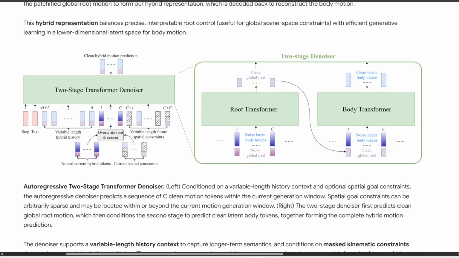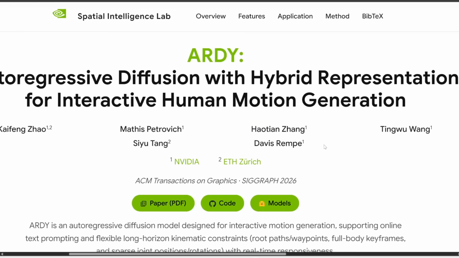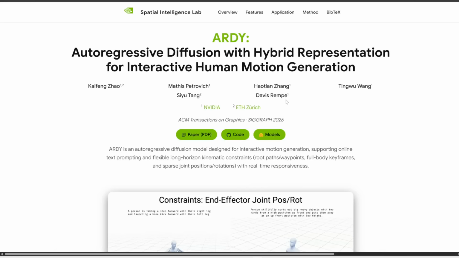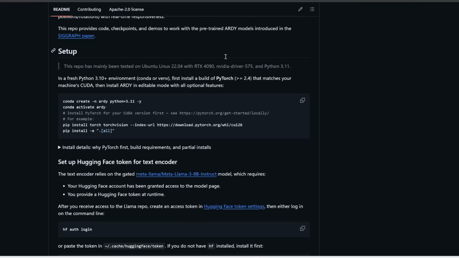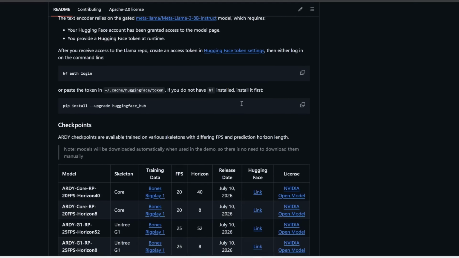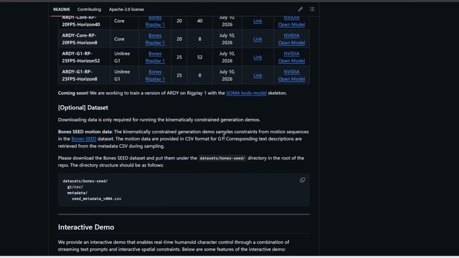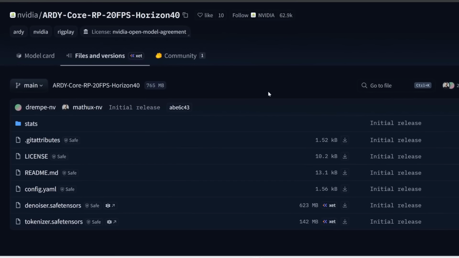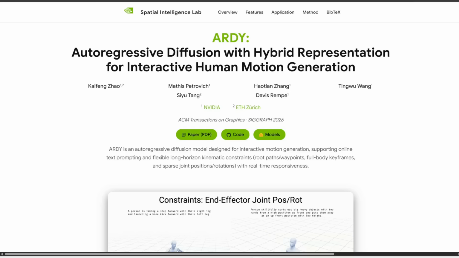The interesting part is that Ardy plans the motion in 2 stages. It first works out the character's overall position and movement through the scene, then fills in detailed body motion. Think of it like planning the path first, then animating the arms and legs and body afterwards. The awesome thing is they've released the code and models to this already. So if you click on this code button and you scroll down a bit, here it contains all the instructions on how to download and run this locally on your computer. And it's actually fairly tiny, so each model is only like 765 megabytes. If you're interested in reading further, I'll link to this main page in the description below.